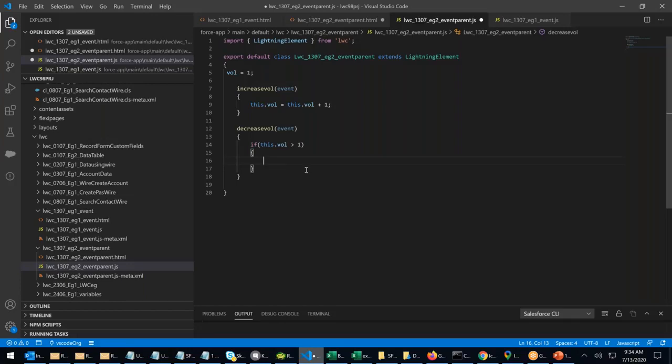In my case, if you want to put 0, you can put the counter as 0, then 0 plus 1. If the volume is greater than 0, then only minus. I'll copy this and say -1.